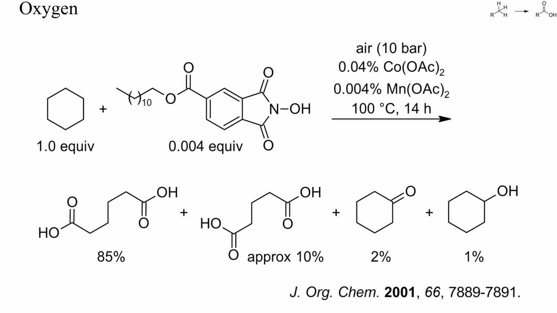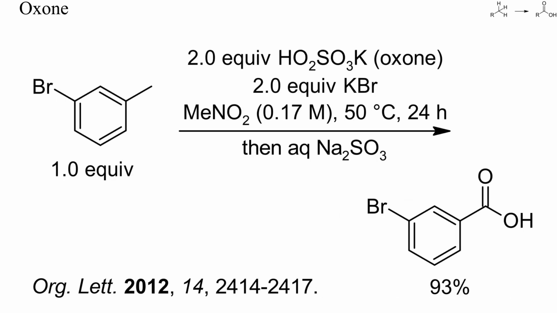When such reactions are performed with hydrogen peroxide instead of oxygen, no C-C bond cleavage occurs, and mostly hydroperoxides, ketones and phenols result. Some benzylic methyl groups can be oxidized to carboxyl groups with oxone. Here, such an oxidation succeeded with a mixture of oxone and potassium bromide in nitromethane as a solvent. The main disadvantage of this procedure is the large amount of inorganic waste.